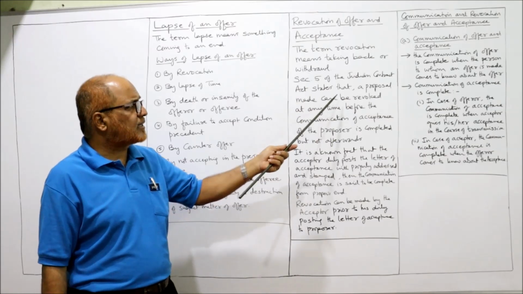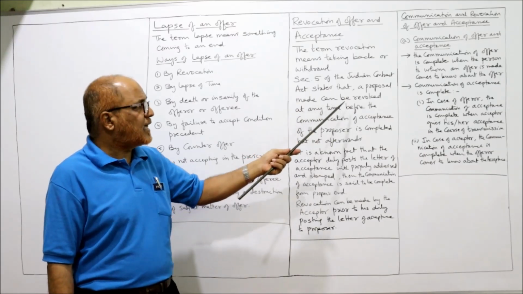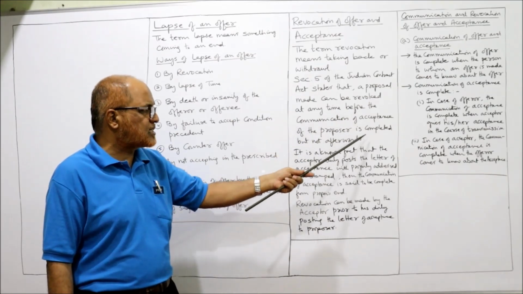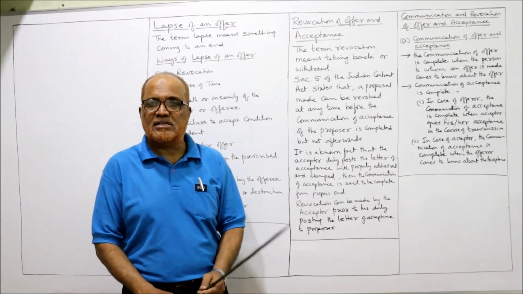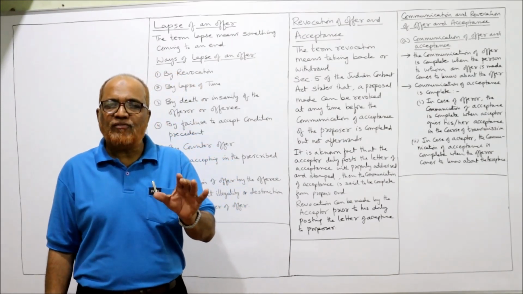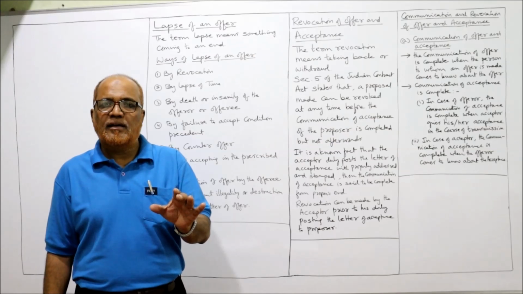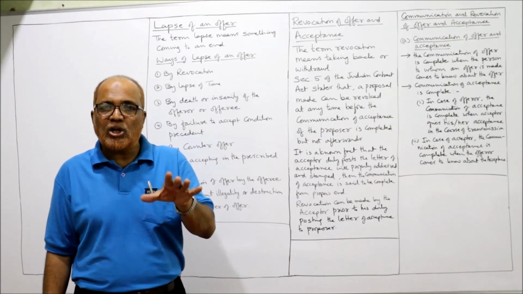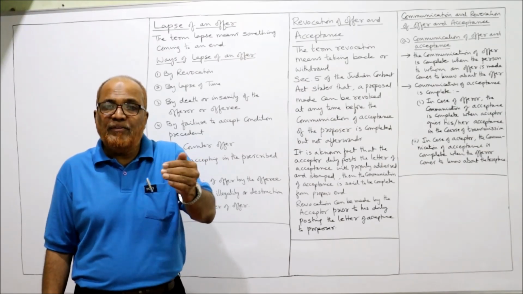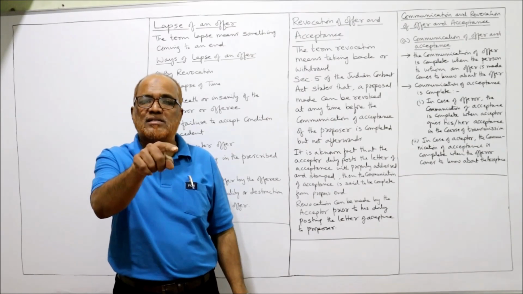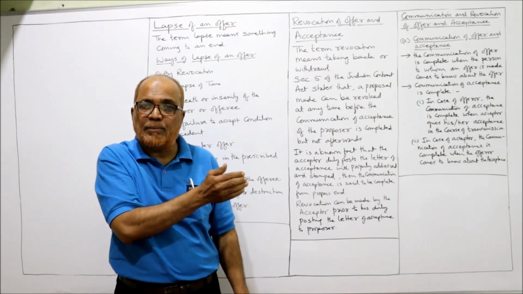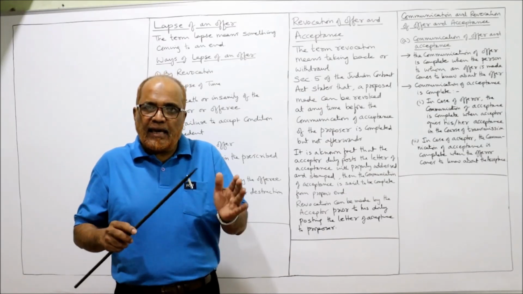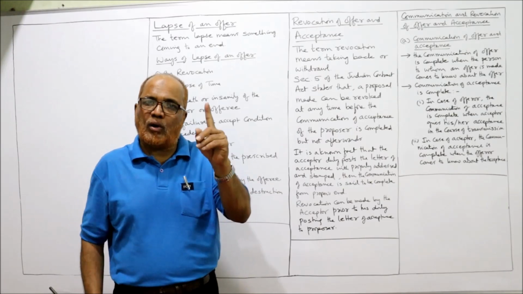Section 5 of the Indian Contract Act states that a proposal can be revoked at any time before the communication of acceptance of the proposal is completed as against the proposer, but not afterwards. See carefully. Section 5 of the Indian Contract Act says the revocation of offer can be done before the communication of acceptance is completed as against the proposer. Example, A has posted the letter of offer on the 1st.